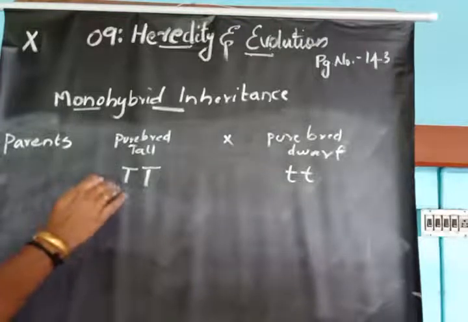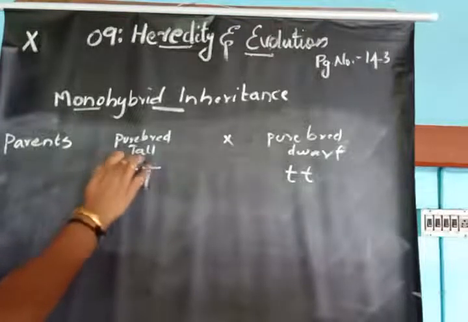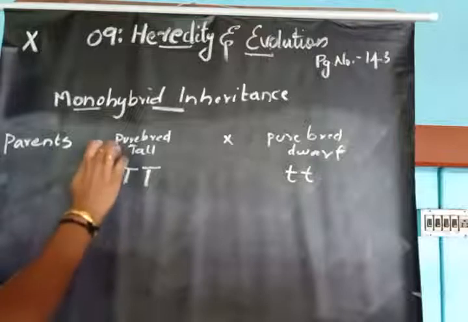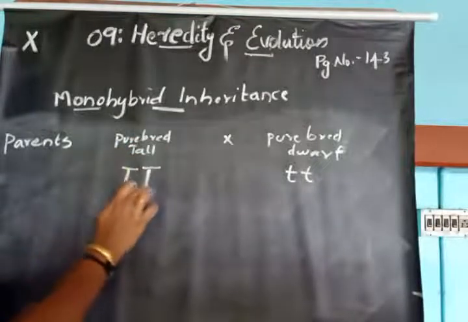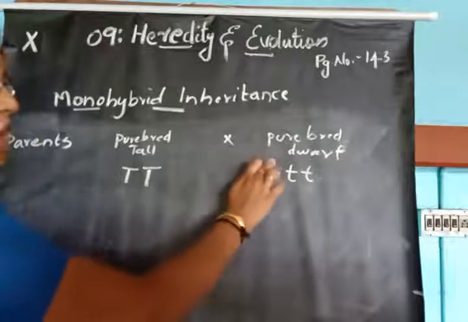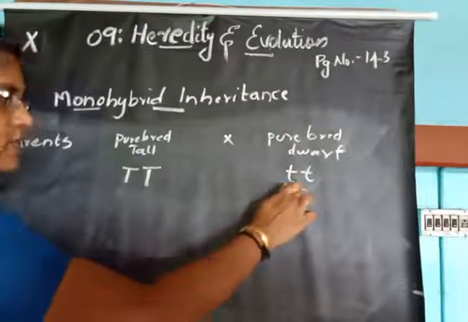So pure breed tall is capital T, capital T, and pure breed dwarf is small t, small t.